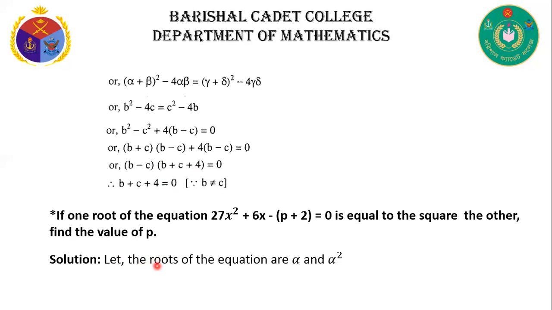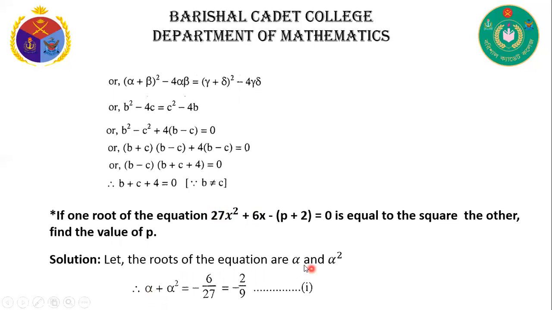Solution. Let the roots of the equation be alpha and alpha square, because it is given that one root of the equation is the square of the other. That means if one root is alpha, then the other root is alpha square. So let the roots of the equation be alpha and alpha square, and we know the sum of the roots is equal to minus b by a. Here minus b means 6 and a means 27.